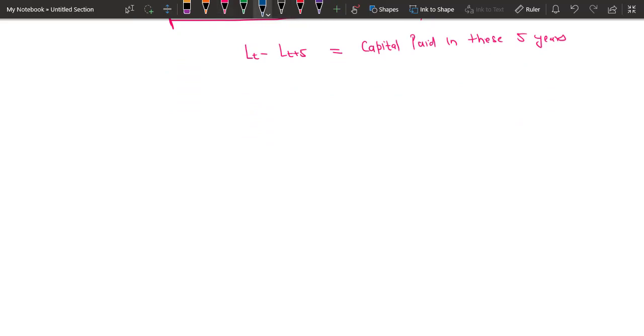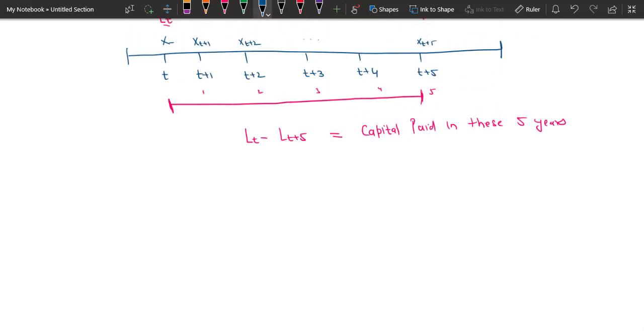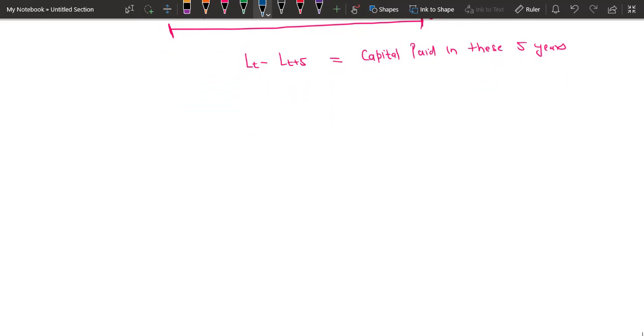Now you tell me the total amount that we have paid in these 5 years. I'm not asking you the amount of capital or interest. I'm just asking you the total amount that you have paid in this period. So if you want to calculate the total amount that you have paid, regardless of whether it was interest or capital, it will be equal to